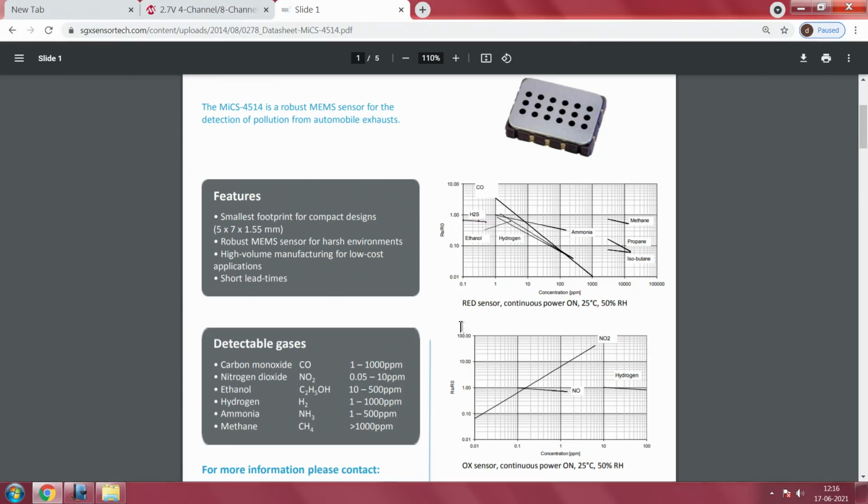Then you take the ratio Rs by R naught, and you will get a number. You can see that this number is along the y axis. Corresponding to that, if you look at the slope and use a simple expression, you will be able to read off the concentration value. So from this picture itself you will be able to read off the concentration value. Now let us shift to